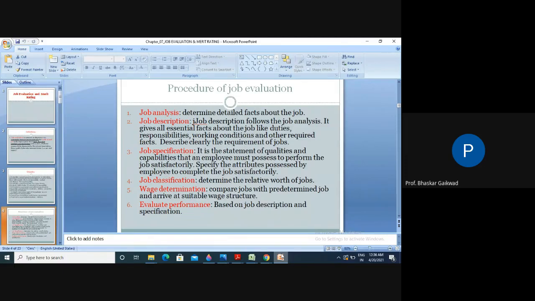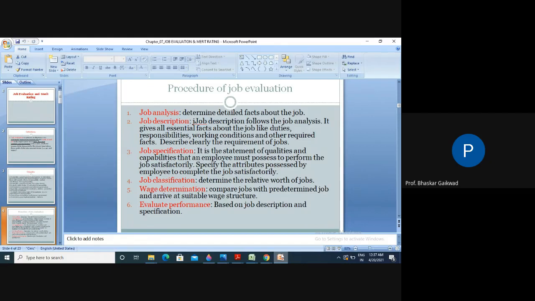So these things we saw yesterday: procedures for job evaluations, and job analysis, which determines detailed facts about the jobs. A gearbox is there. What does it contain? Different types of gears are there, maybe ring gears, spur gears, the reduction criteria, coupling, the pulleys. Like this, you can analyze it. One assembly is there, you can separate that assembly, and after that for each part you can write the descriptions. And after that you have to manufacture these parts as per the standard dimension. So this is the specification.